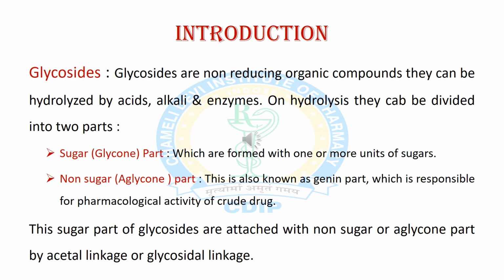Now we will discuss the introduction of glycosides. Glycosides are non-reducing organic compounds, and they are hydrolyzed by alkali, acids and enzymes. They can be divided into two parts. The first is the sugar part and the second is the non-sugar part. The sugar part is also known as the glycone part and it is formed with one or more units of sugars. The non-sugar part is also known as the aglycone or genin part, and it is responsible for various types of biological activities.